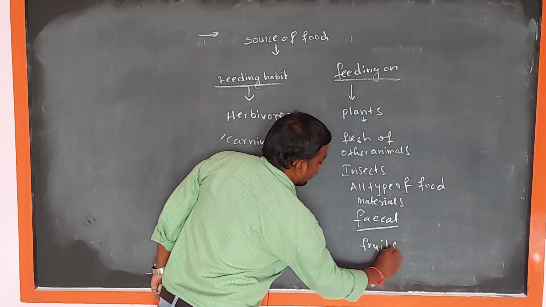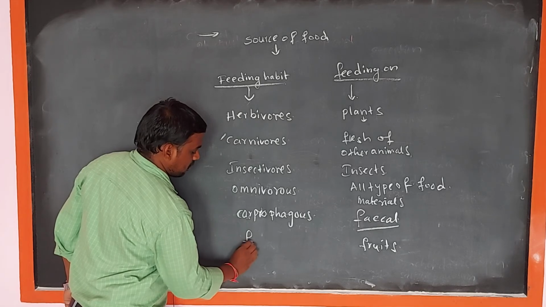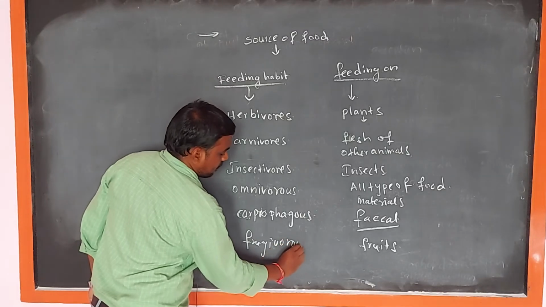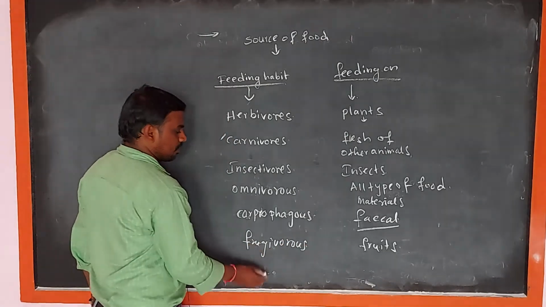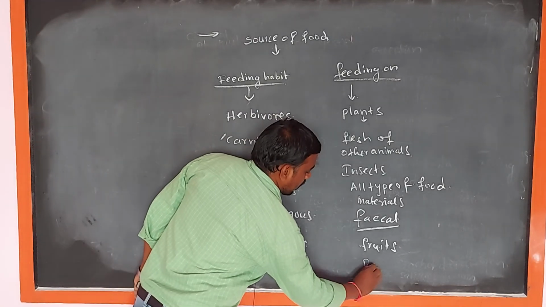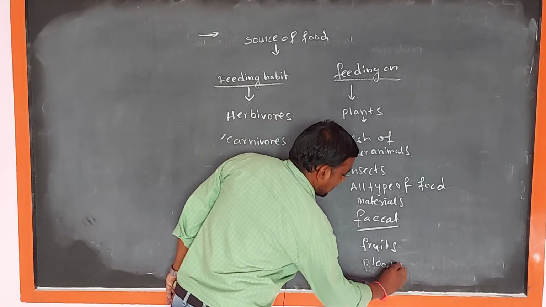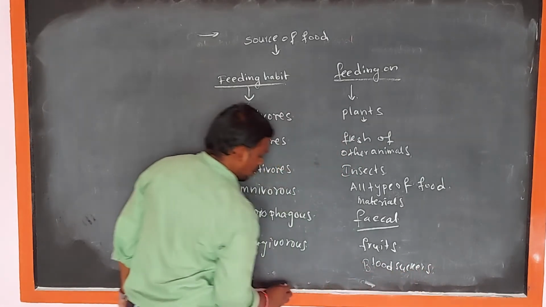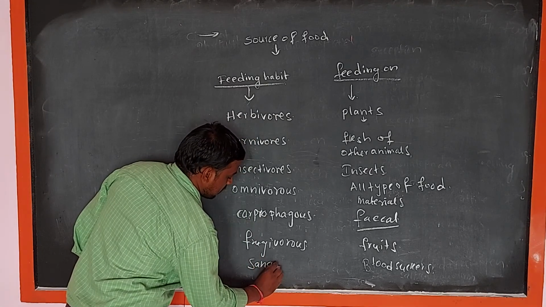Next, the animals which feed on fruits are known as frugivorous. And the animals which feed on blood, bloodsuckers, are known as sanguivorous.